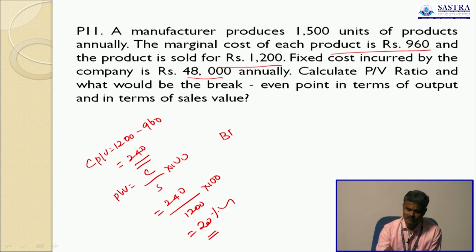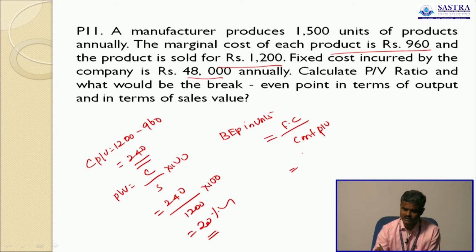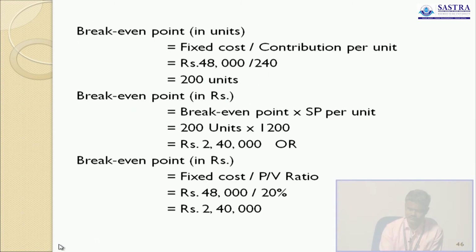So BP in units is equal to fixed cost divided by contribution per unit. Fixed cost is 48,000, contribution per unit 240, so 200 units.